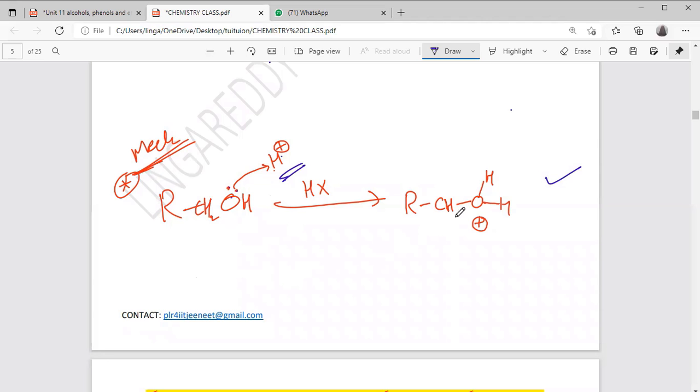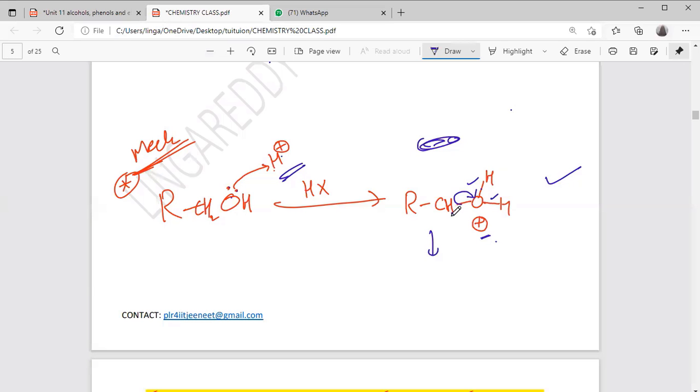Right. Oxygen is a more electronegative atom. With a positive charge it is unstable. What will it do? It will check the alternative choice, what it can do to become neutral. See, this bond was just now formed. This bond and this bond are both equal, so those bonds cannot break. Then what to do? This bond is the carbon and oxygen bond, so this bond is taken back by oxygen.